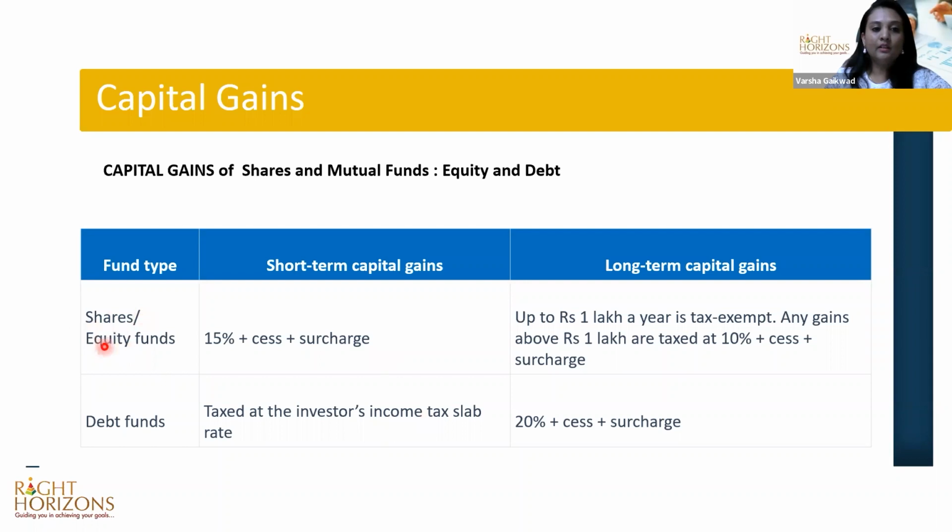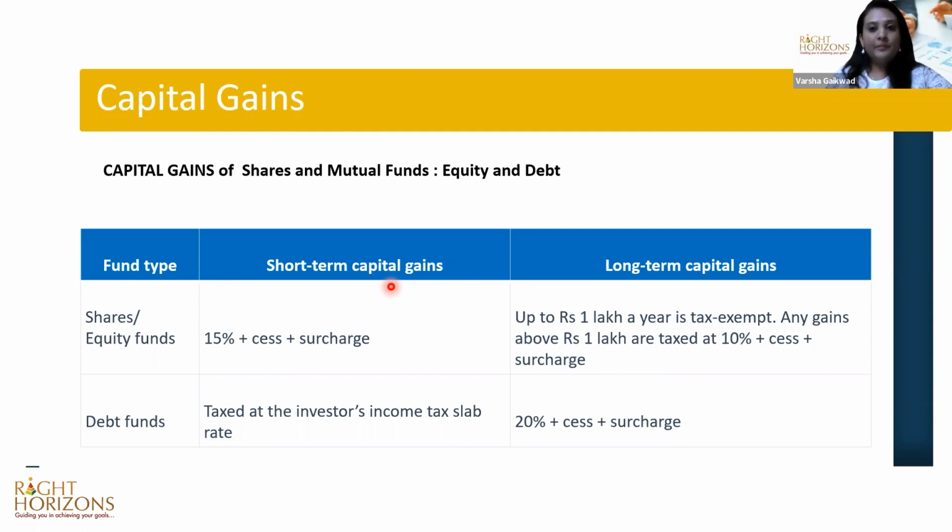In equity mutual funds and shares, these are the tax rates. I will come to the calculation on the next slide. If it's a short-term capital gain, you should understand that the tenure of holding of the asset decides whether it is short-term or long-term. When is it called a short-term capital gain? In the case of house property, 2 years is the holding period. If you are selling the property within 2 years of purchase or construction, that is a short-term capital gain. If you sell the house property after 2 years, it is a long-term capital gain.